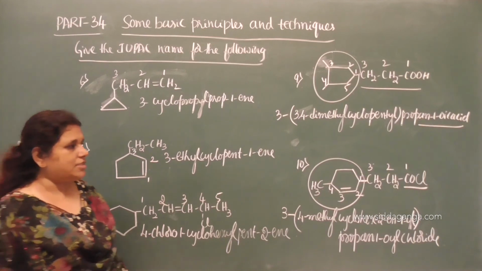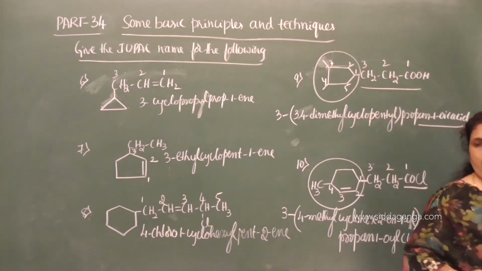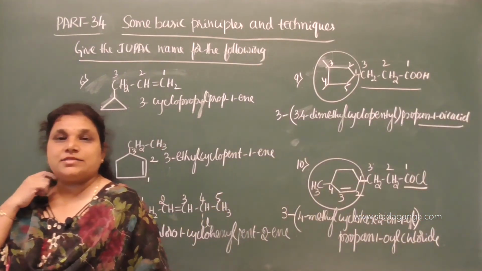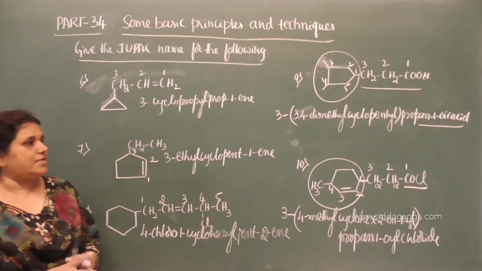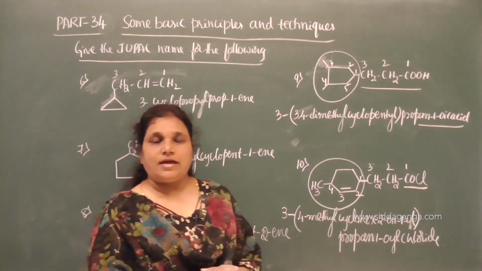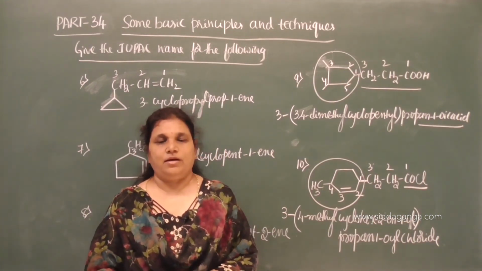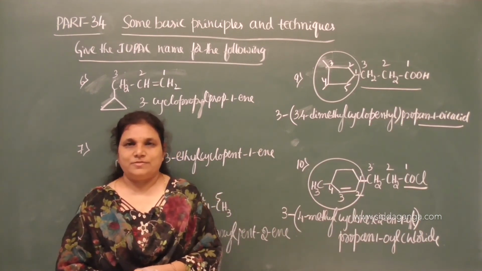So, this is about the IUPAC names of some substituted alicyclic compounds containing substituent groups, multiple bonds, and functional groups. Let us consider a few more examples in the next class for IUPAC naming of substituted alicyclic compounds. Thank you.